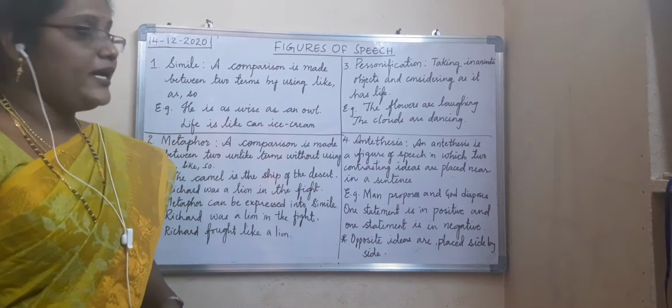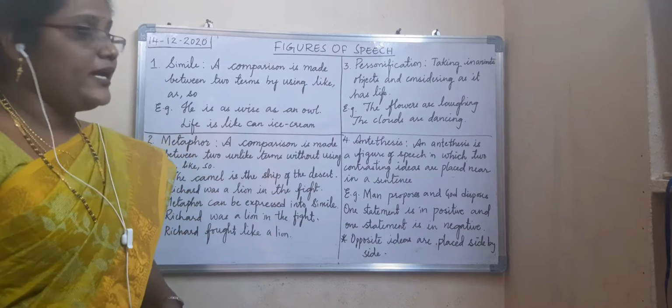Simile means what? A comparison is made between two terms by using like, as, so. In a sentence, when you see three words like, so, as, and if a comparison is made between two terms, then we call it simile.